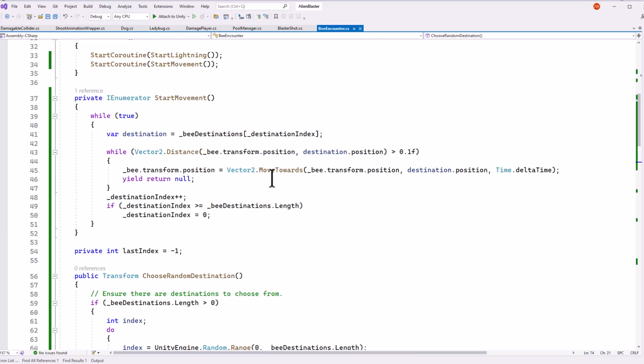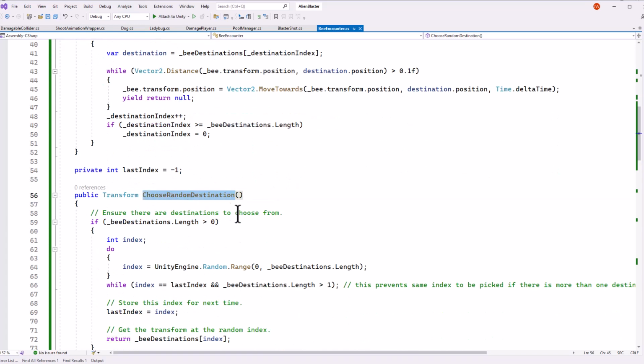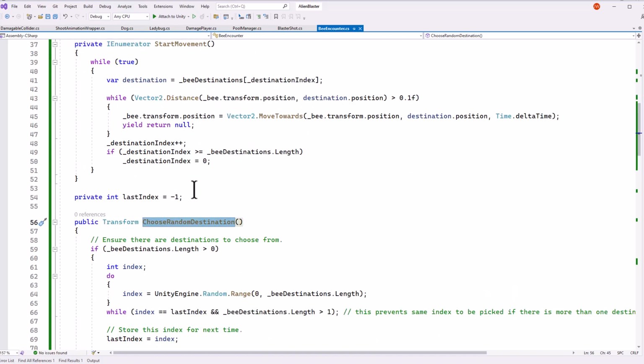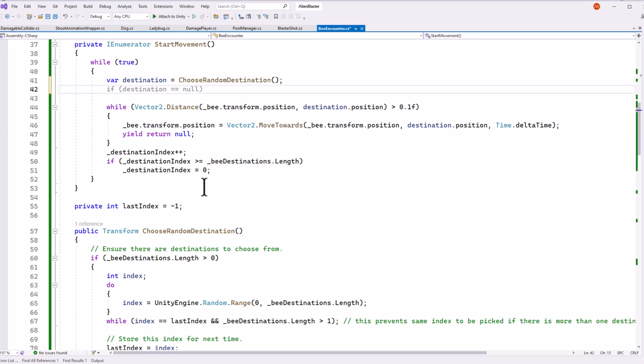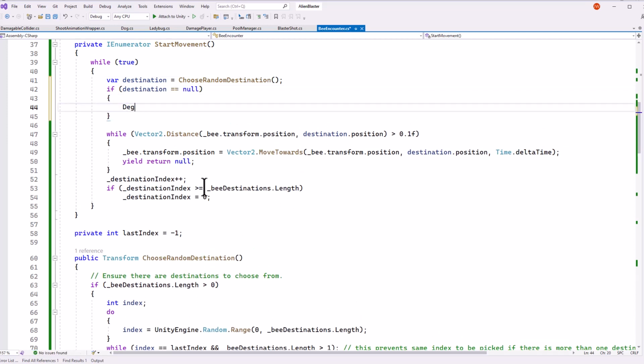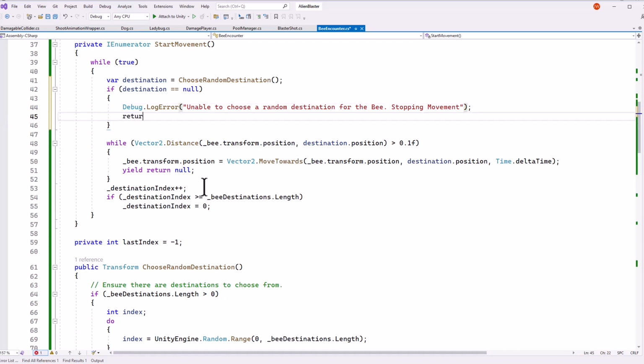We should probably deal with it in the part where we choose a random destination. So let's put in choosing a random destination. We'll copy choose random destination and paste it over line 41 here where we're setting it to the destination index. And then we'll just say, hey, if destination is equal to null, let's do an error: Unable to choose a random destination for the B, stopping movement. And then we'll just return. So we're going to exit out if we somehow can't get a point.